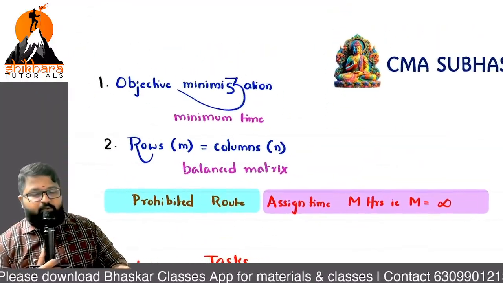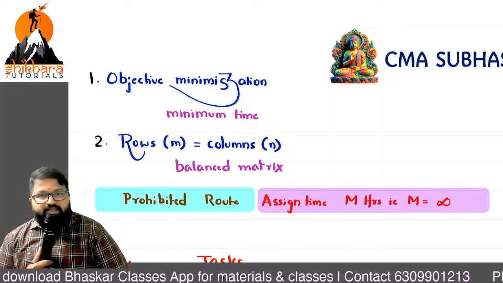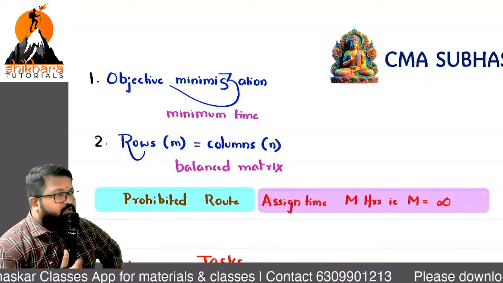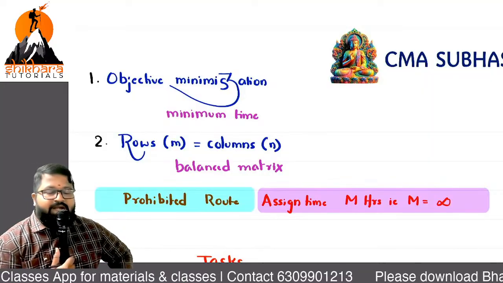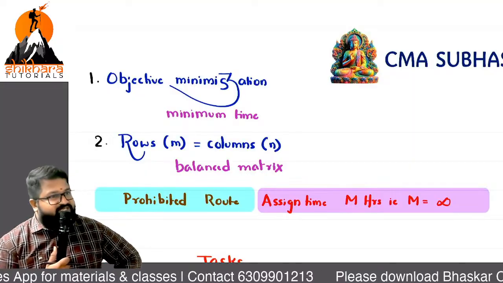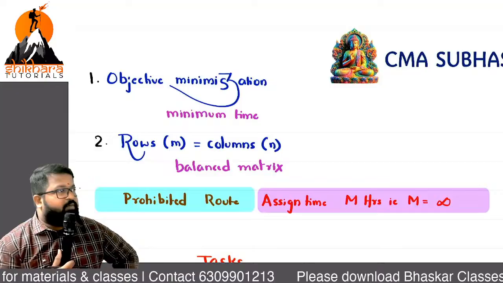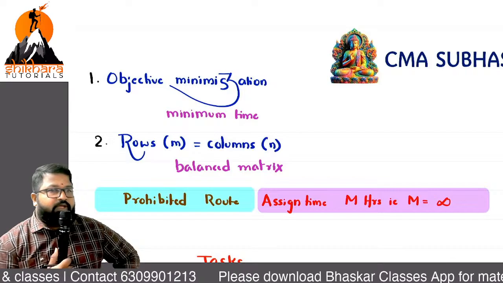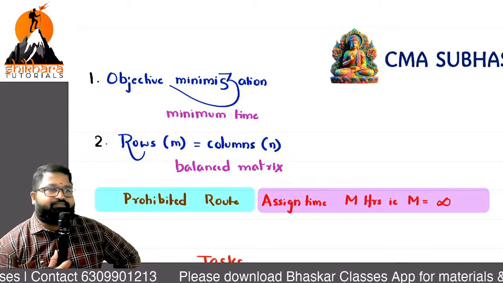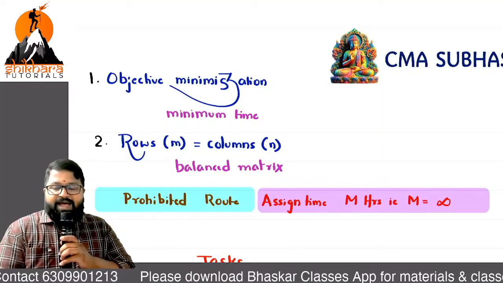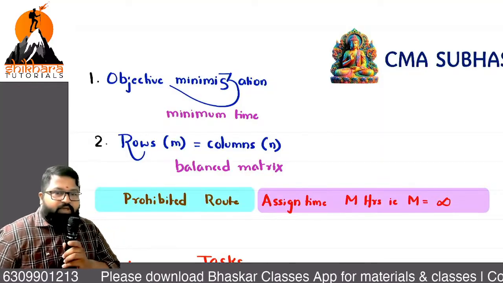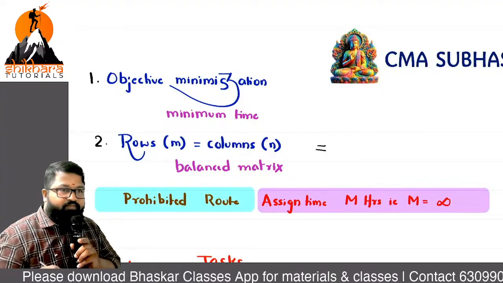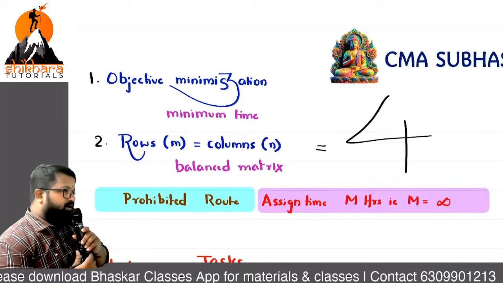See this point: first, what is the objective? Minimization, and the reason is that time is a minimum. Is it balanced or unbalanced? Balanced. Write these two steps in the form of sentences: the objective is minimization, reason in brackets, minimum time. And it is a balanced one because m equals n equals 4, the order of the matrix.